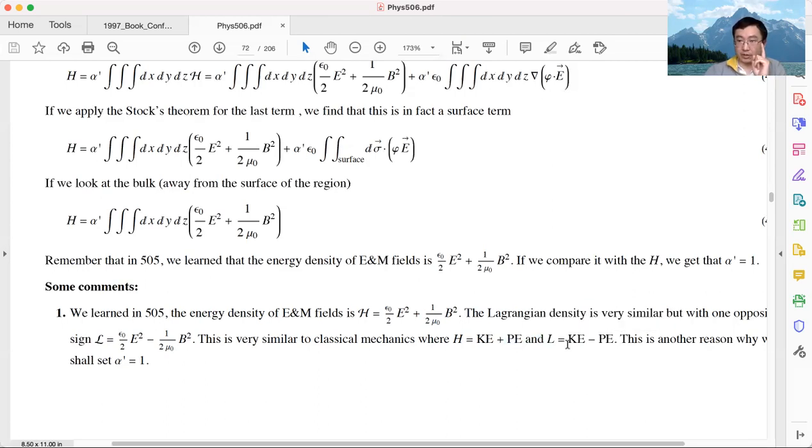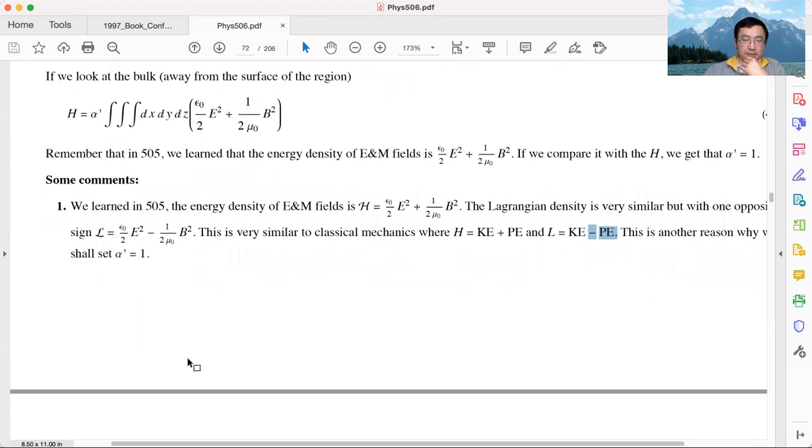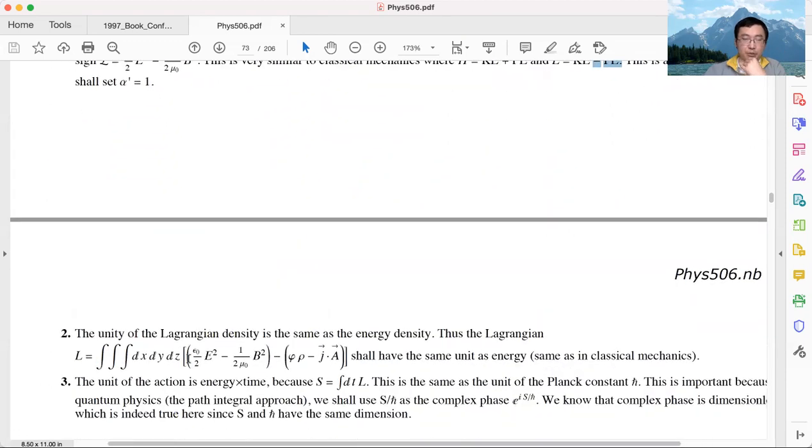But Lagrangian is kinetic energy minus the potential energy. So in that sense, for E and B field, it has a very similar story. The first term stays the same. The second term also stays the same, but you flip the sign. That's a relation between energy and Lagrangian, energy density and Lagrangian density. So that's the first point I want to mention.